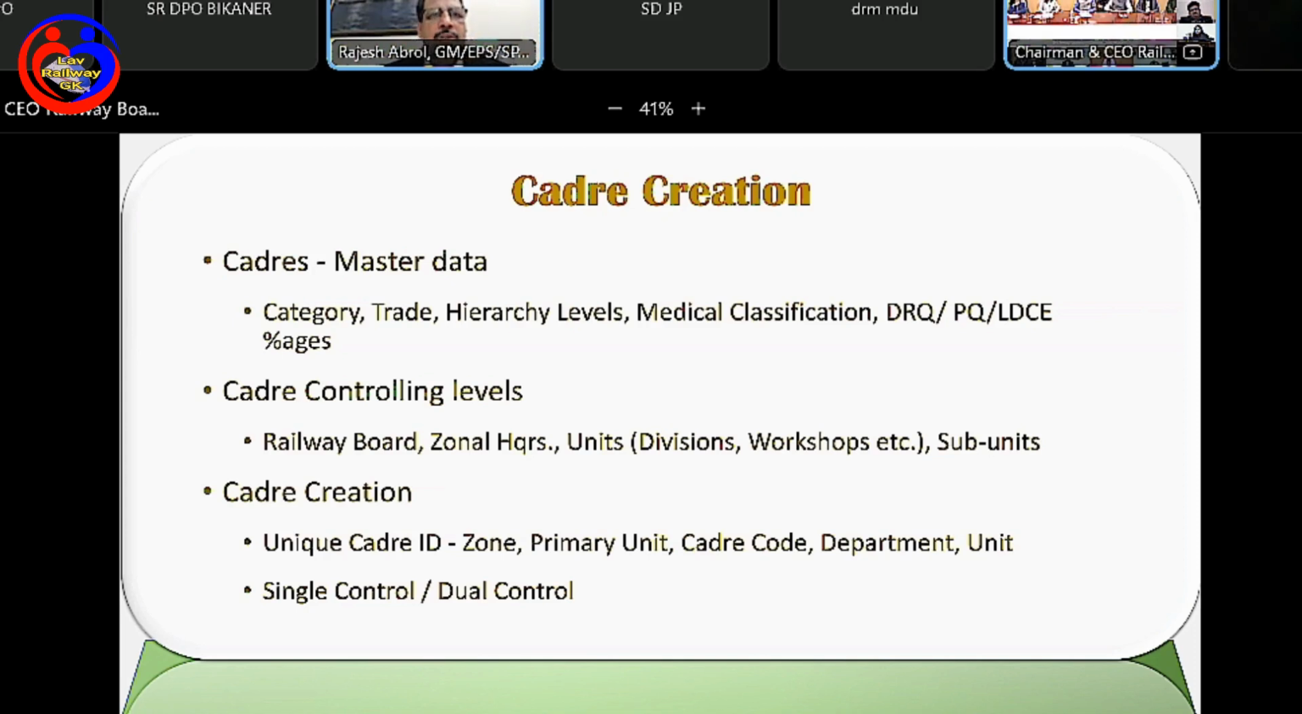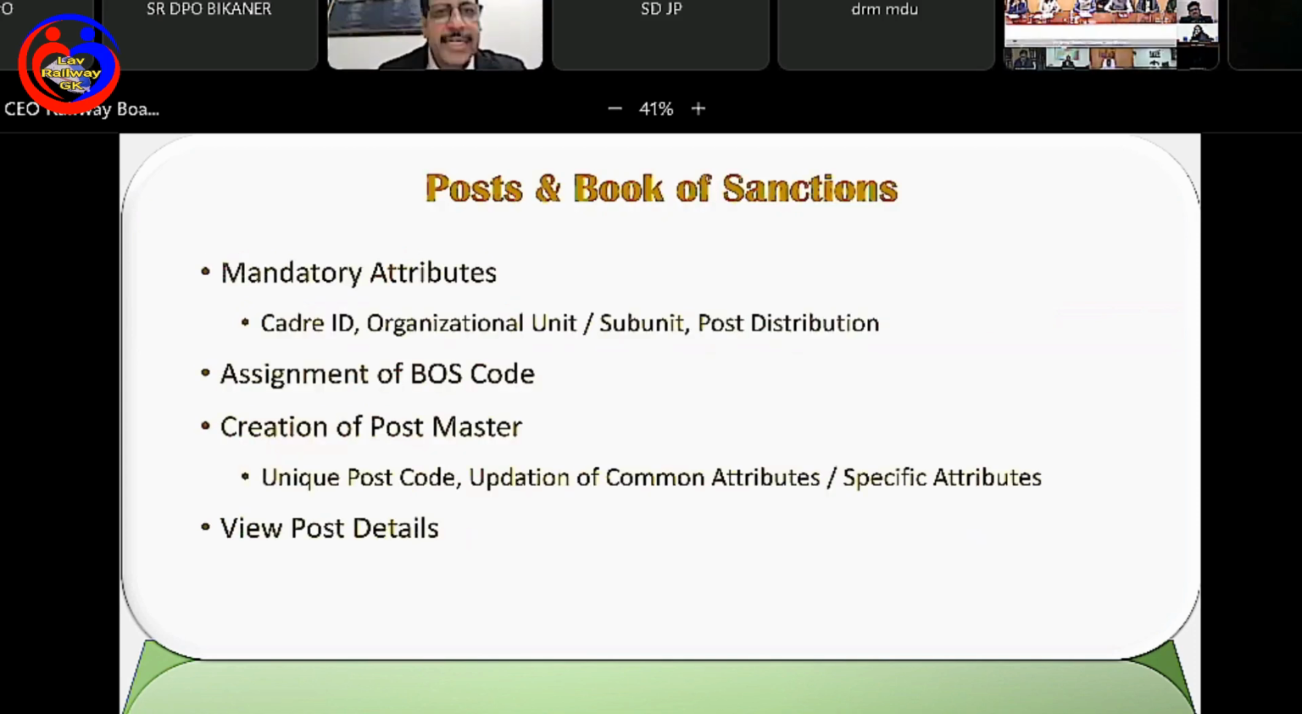Yeah, so this is again a very, very critical module. We have automated most of the aspects of book of sanctions, creation of book of sanctions, right? So initially, one time this updation will have to be done, and after the cadre ID has been created, so the concerned personnel department staff will have to link the cadre ID